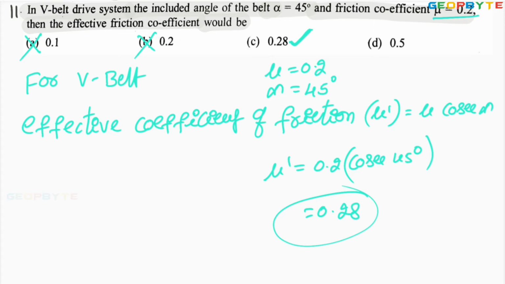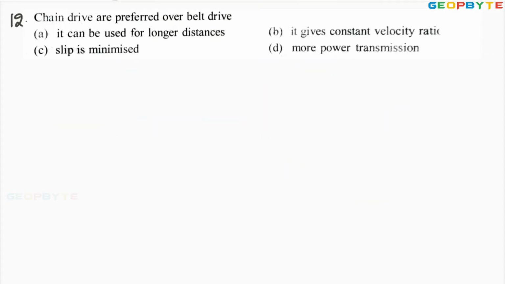Let us take one more problem. Look at the 12th problem. Chain drives are preferred over belt drive. Chain drives are maintaining no slip. Therefore, chain drives are maintaining constant velocity ratio.